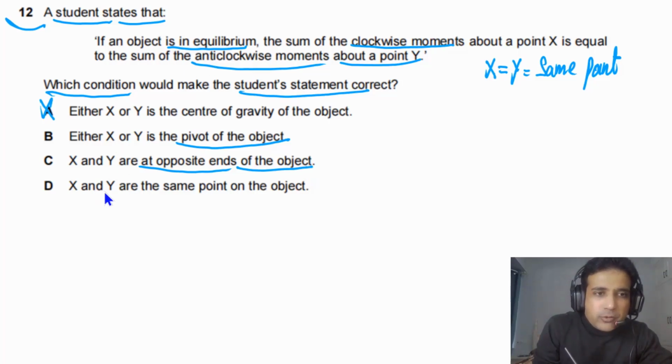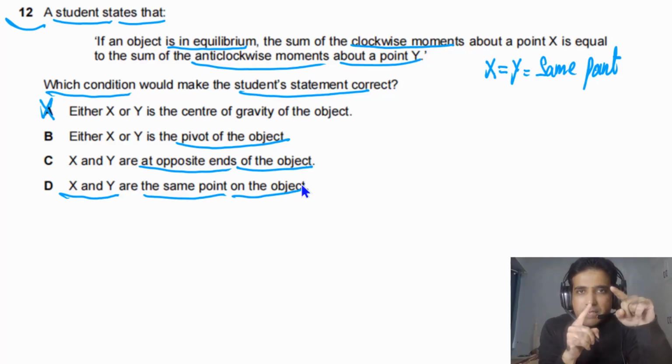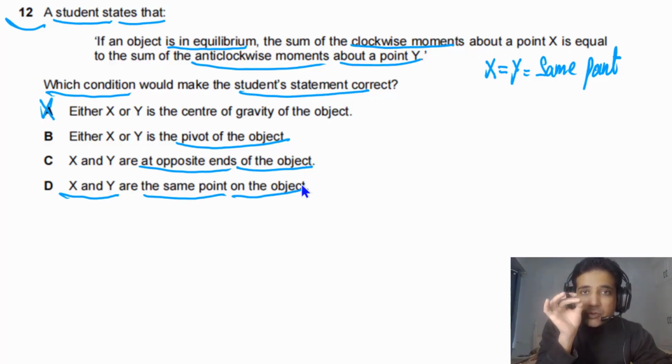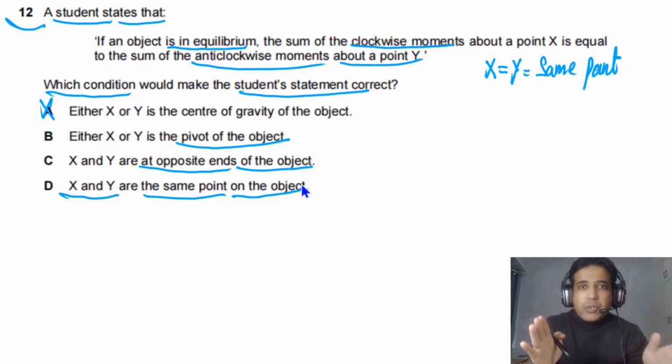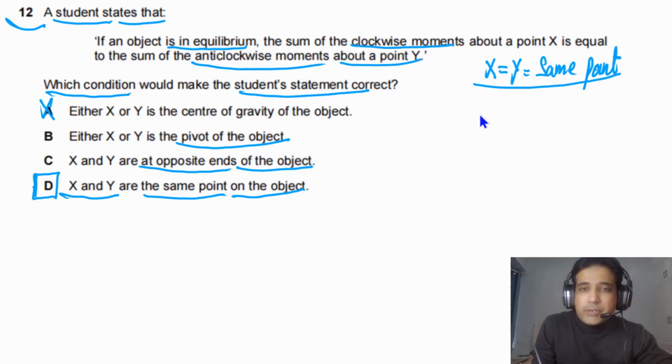If you look at option D, it is given to us X and Y are the same point on the object, and this one is possible because if an object is in equilibrium, the sum of clockwise moments and the sum of anti-clockwise moments about the same point, or you can say about any point, has to be equal. Means you need to talk about the same point. It cannot be about two different points. So the answer for this question is D, about the same point.